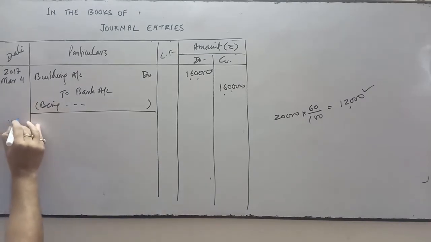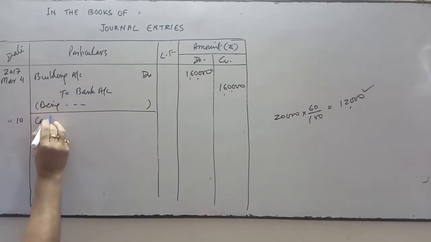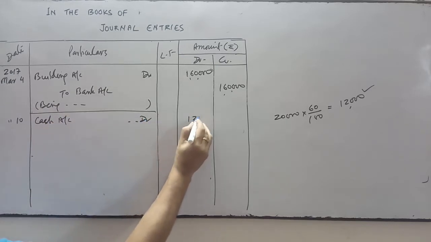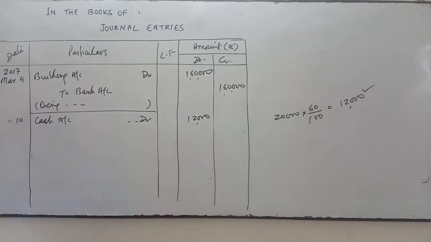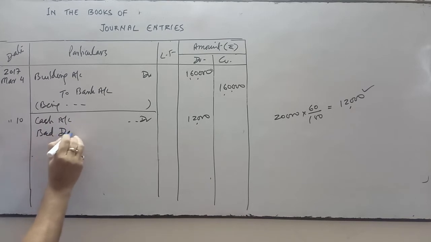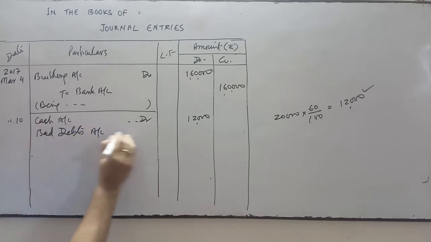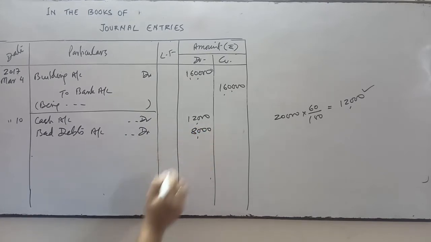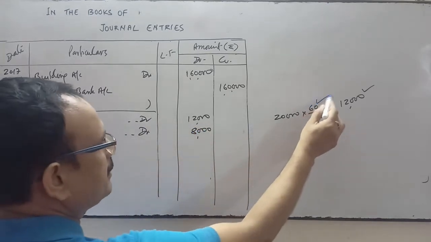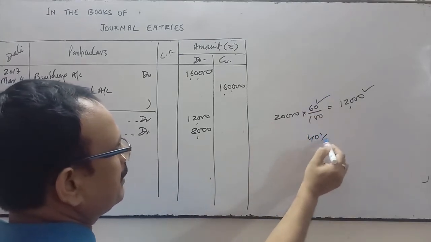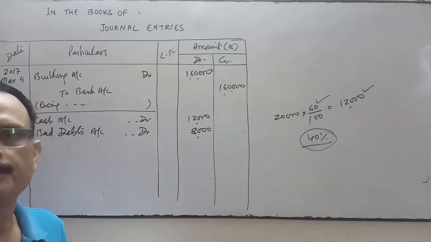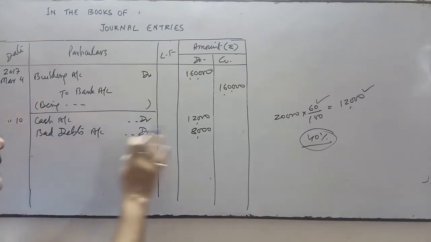So the next entry is on March 10, cash account debit. Cash comes into the business, 12,000. As Satish is declared insolvent, nothing more will be recovered from him. The rest of the amount will be treated as a loss, bad debts, so we will open the bad debts account. It means 60% is recovered, 40% is not recovered, and that person is declared insolvent, so nothing will be recovered from his estate. So 40% will be treated as bad debts.